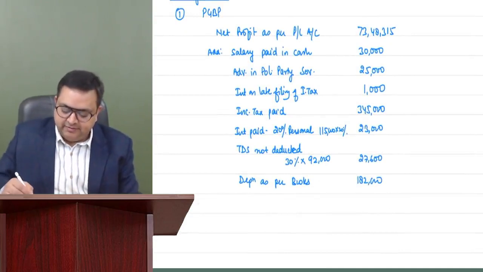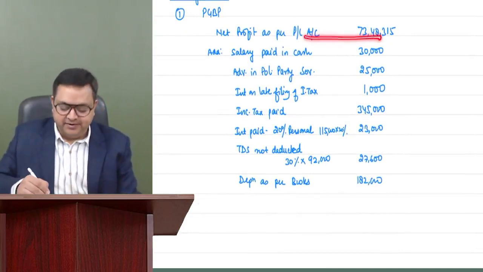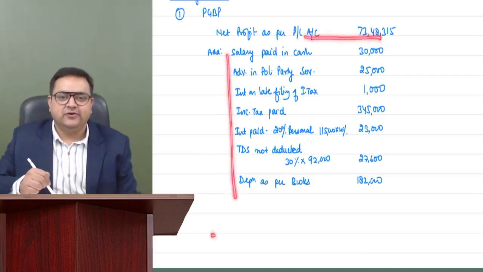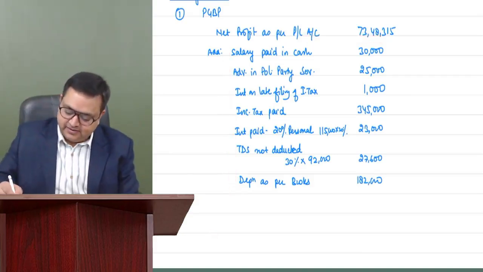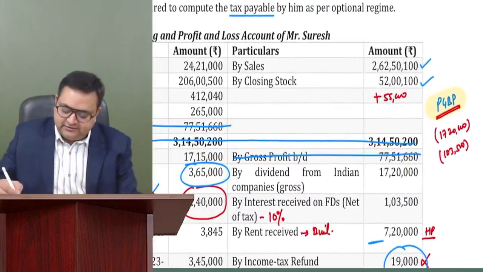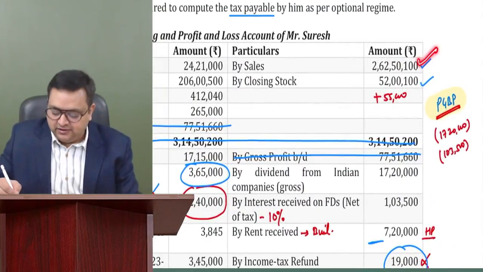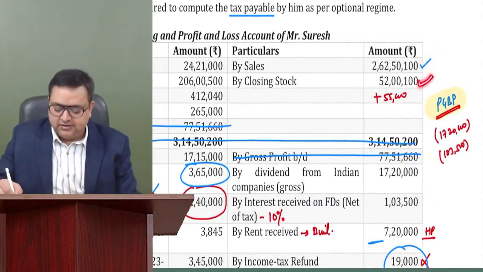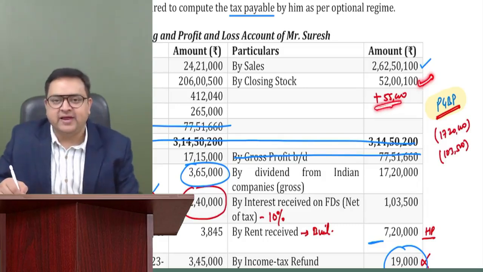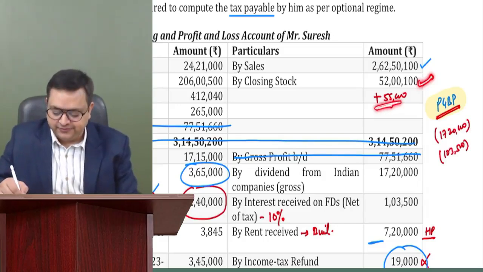Now, step number 1, net profit we have done. Step number 2, expenses we have checked. Step number 3, your income side. Sales we are okay. Closing stock we are okay, but 55,000 we have undervalued. So we will add this to closing stock also.